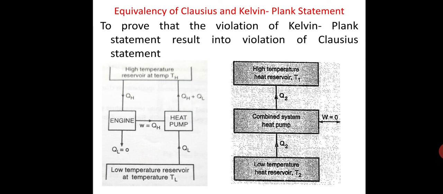At the expense of the work W1 equal to Q1 supplied by the engine, the heat pump extracts heat Q2 from the low temperature heat reservoir and rejects the heat Q2 plus Q1 to high temperature heat reservoir. The combined engine and heat pump form one system working between the two heat reservoirs as shown in figure B. We find the sole effect of the combined system is transfer of heat Q2 from low temperature heat reservoir at T2 to the high temperature heat reservoir without any external work, thus violating the Clausius statement also.